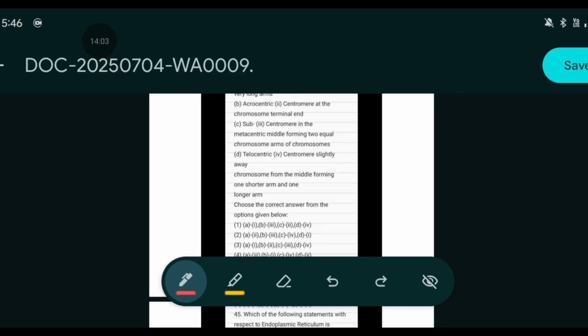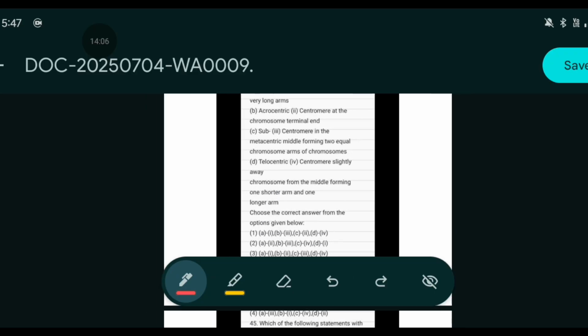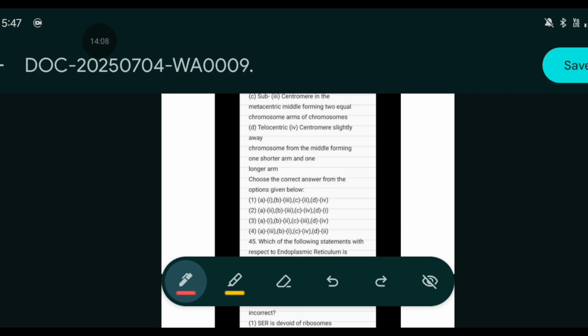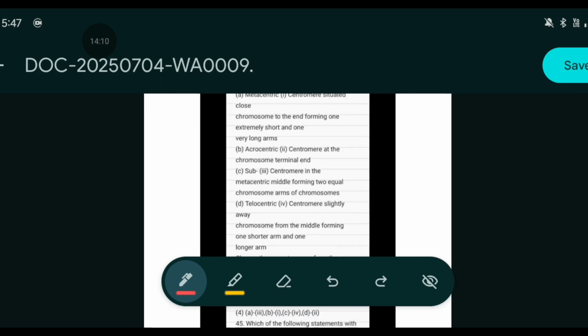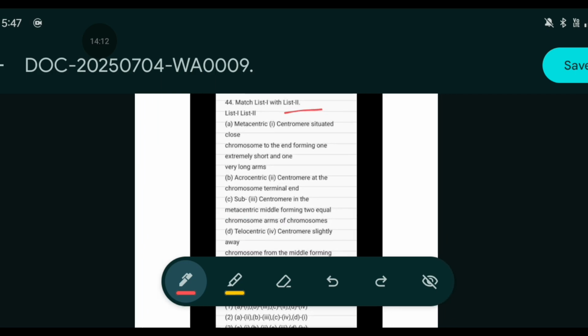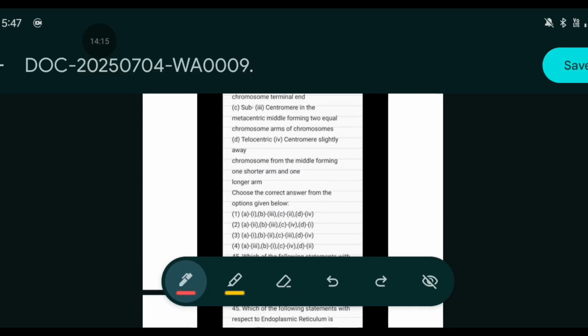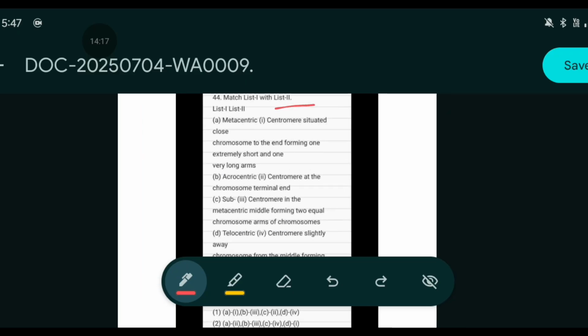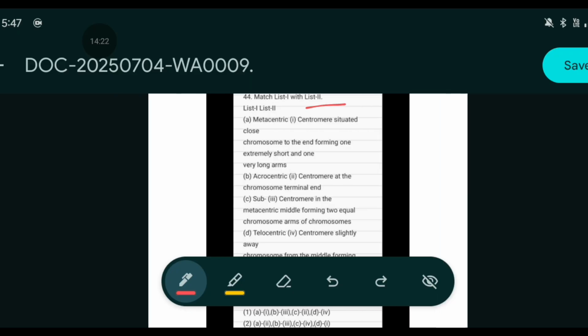Metacentric will be what? We need to write, of course it's a match the following, so options are here only. It's quite small for you, I guess, but let's just move it on like that. Metacentric, it will be centromere in the middle forming the 2 equal chromosome arms, that is A will be 3.